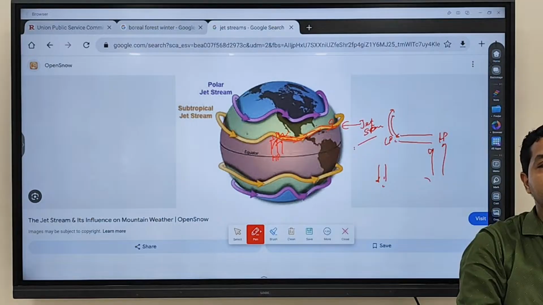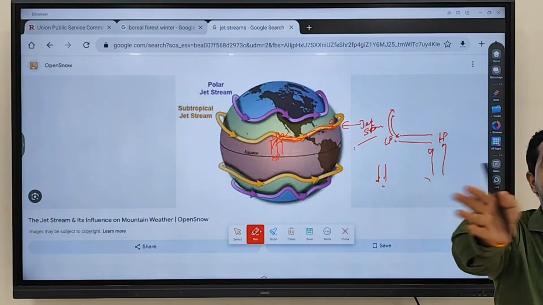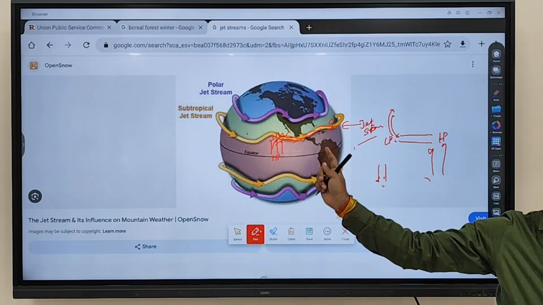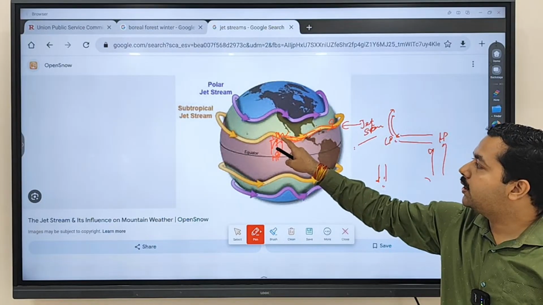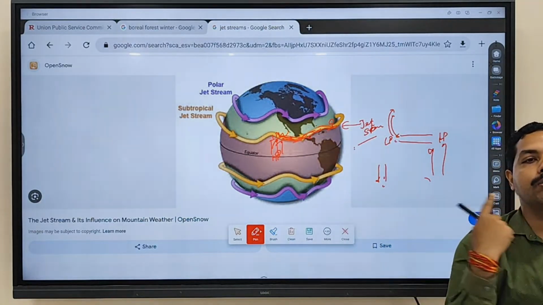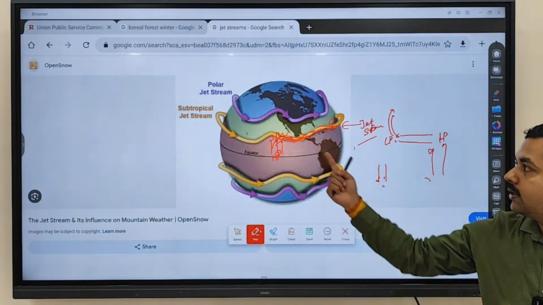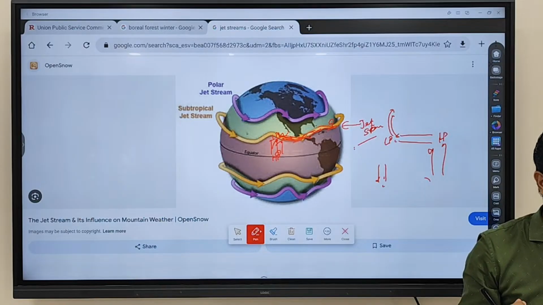Why is their movement from west towards east? Because wind is deflected towards what? Right hand side due to Coriolis force in the northern hemisphere. And as a result, when the wind is moving from here to here, it is deflected in this direction and starts to move like this around the earth. And what type of stream do we call this? Jet stream. Clear? Any doubt regarding this one?